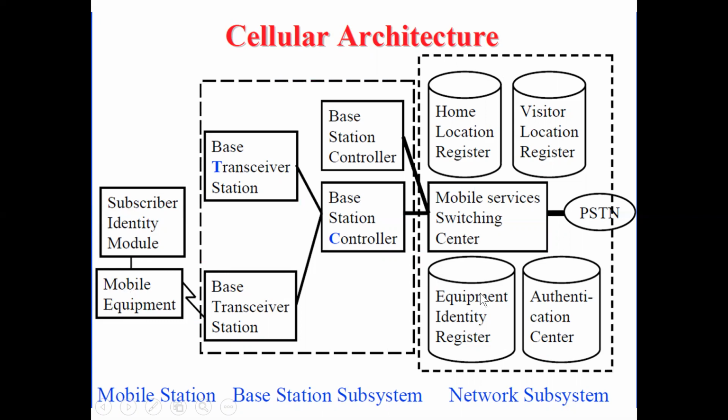The network subsystem consists of three registers: home location register, visitor location register, and equipment identity register, along with the authentication center. All this is connected to the mobile telephone switching center, which is called MTSO or MSC. And this MSC is again connected to other networks such as PSTN, ISDN, etc.